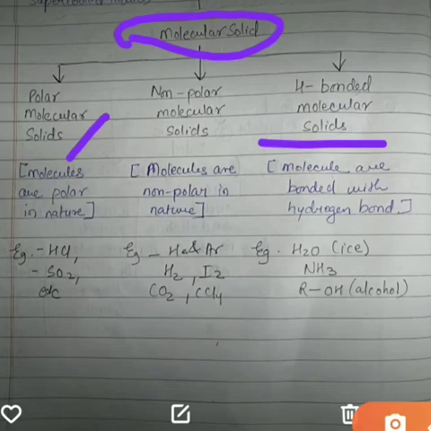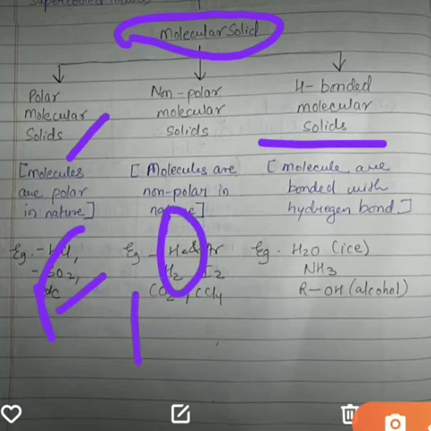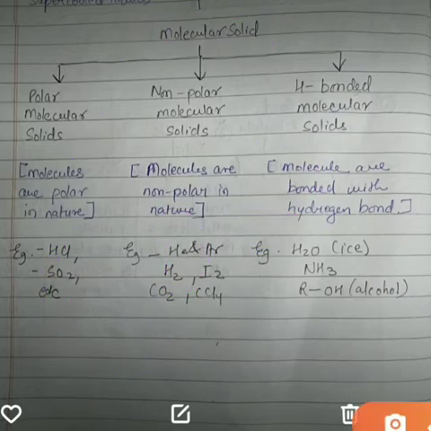Basically you know that hydrogen bonding is shown by the FON group, that is fluorine, oxygen, and nitrogen. Examples are H2O, NH3, that is ammonia, and ROH, that is alcohols. So these are the divisions of the classification of molecular solids.